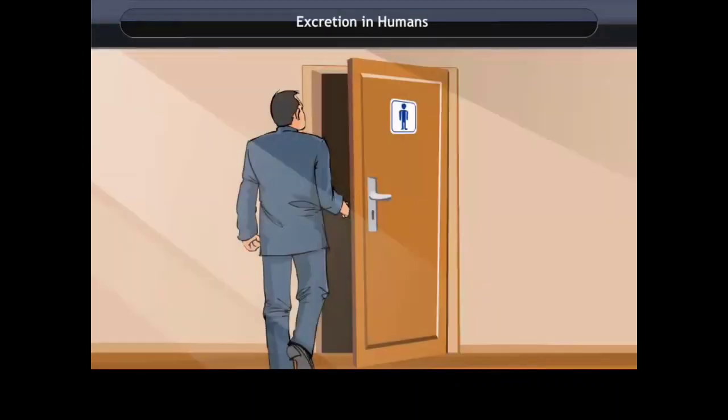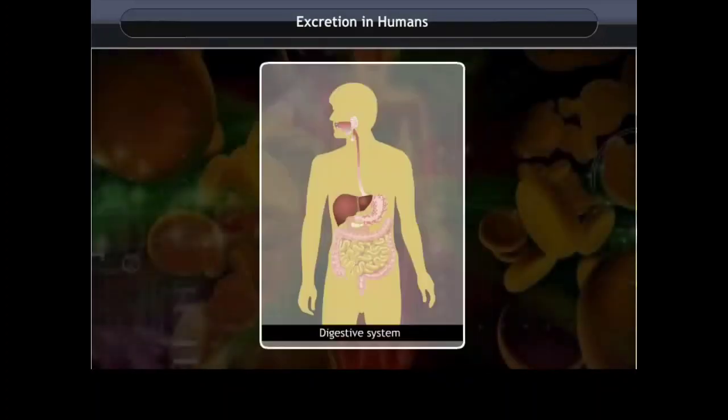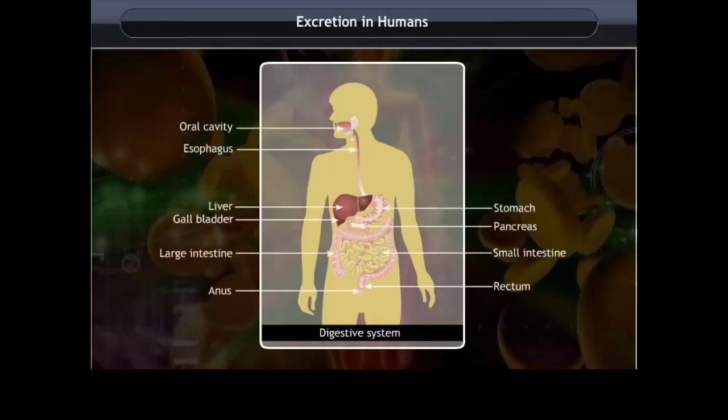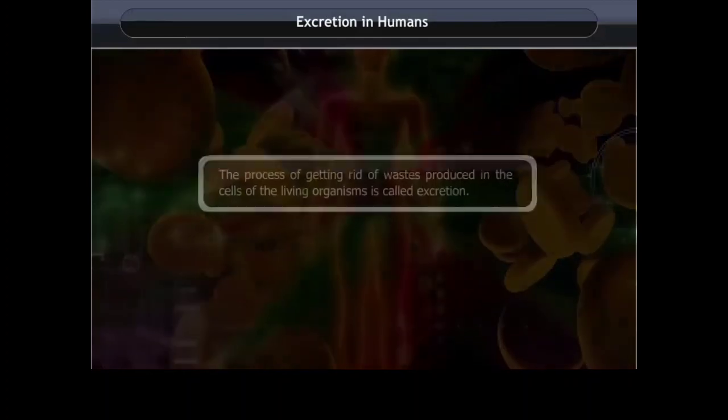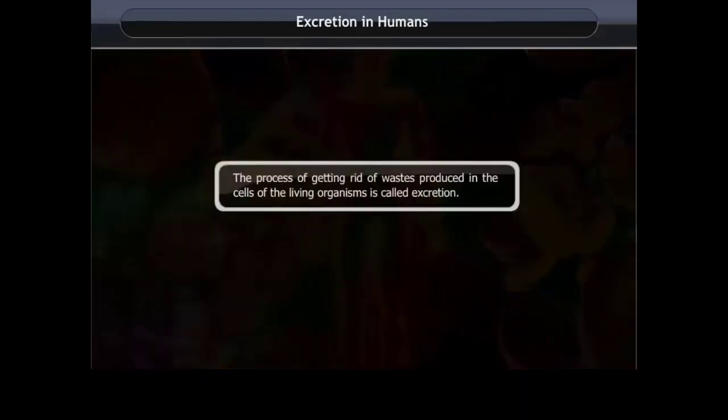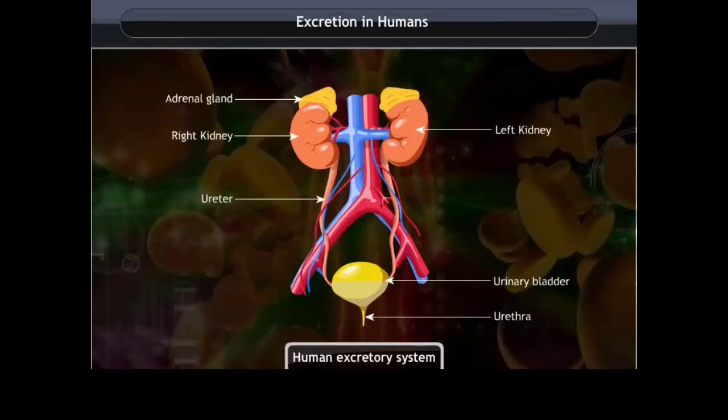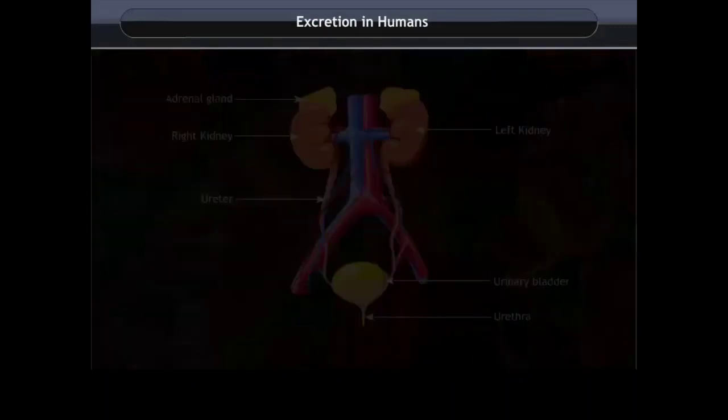Excretion in humans. All the food we eat is not used by the body. Some of it after digestion is not required, thus needs to be removed out of the body since these may be toxic to the body. The process of getting rid of waste produced in the cells of the living organisms is called excretion. The parts of the body involved in the excretion forms the excretory system.